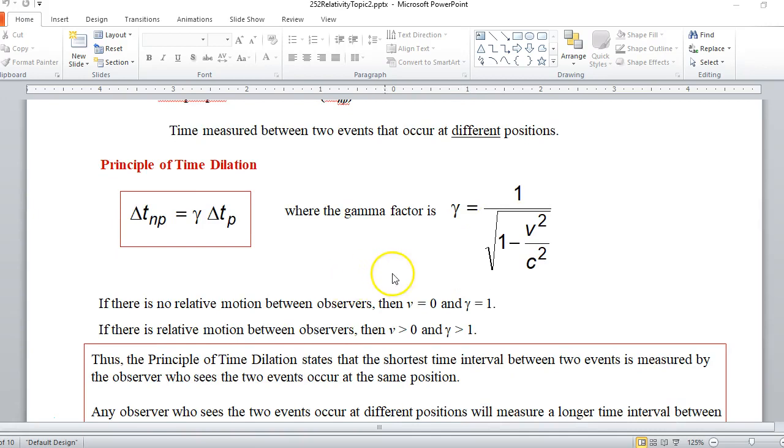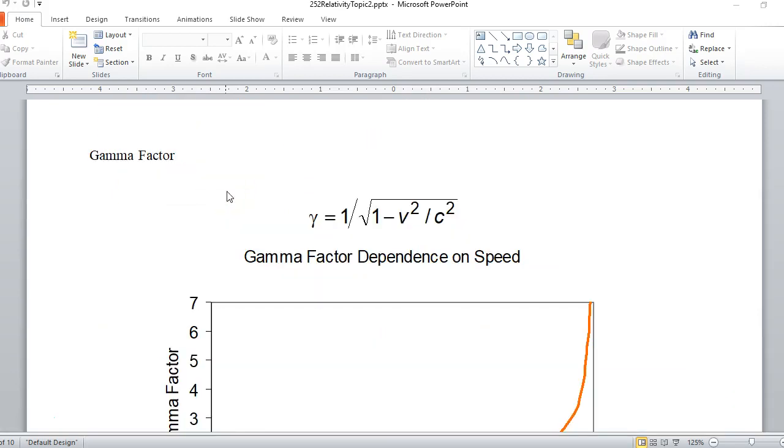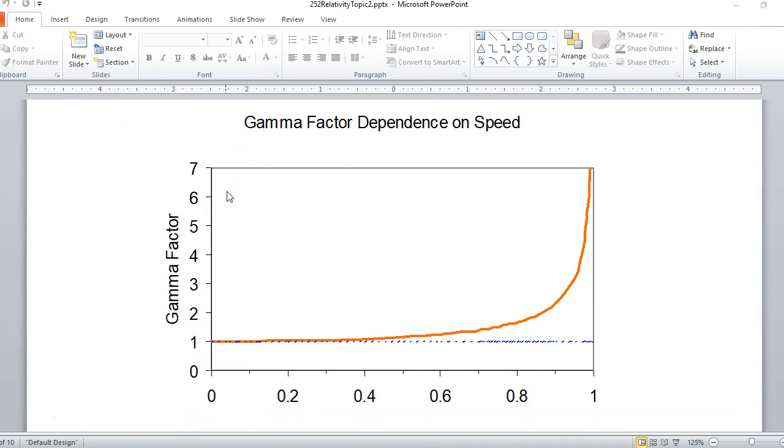Another way to think about time dilation is that the shortest time interval between two events is measured by the observer who sees the two events occur at the same position. A non-proper time interval is always going to be longer than a proper time interval. All right, here's just a picture showing what the gamma factor looks like as a function of v over c. So here's the speed over c. So 1 means v equals c. And you can see that gamma is essentially 1 until you get to really fast speeds.